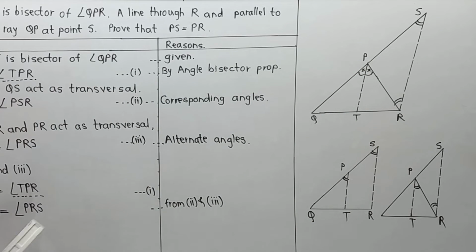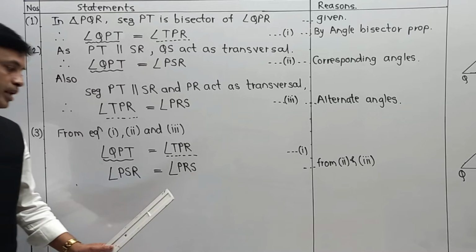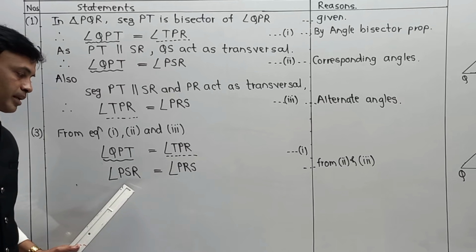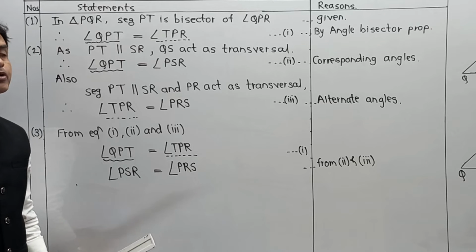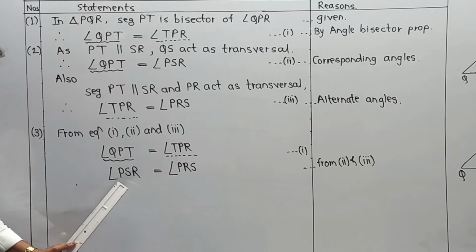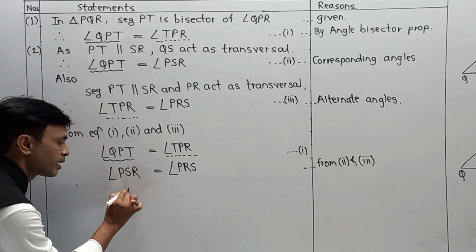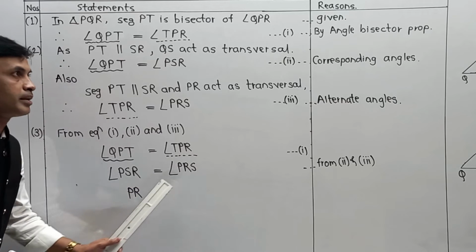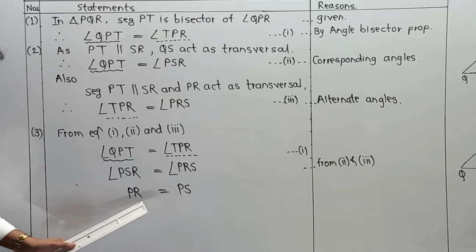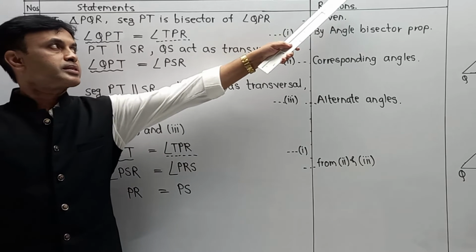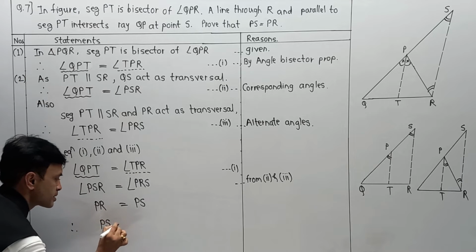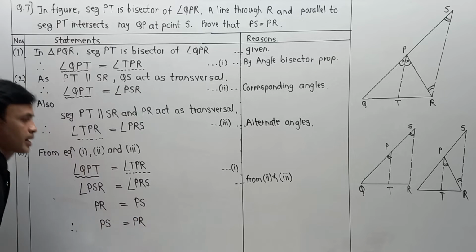So writing that part over here: as two angles are congruent, PSR is equal to PRS in a given triangle, then their opposite sides must be congruent. So PSR, its opposite side is PR, and PRS, its opposite side is PS, and that is the required proof, that PS is equal to PR. Just interchanging the parts. Therefore PS is equal to PR, and that is proved.